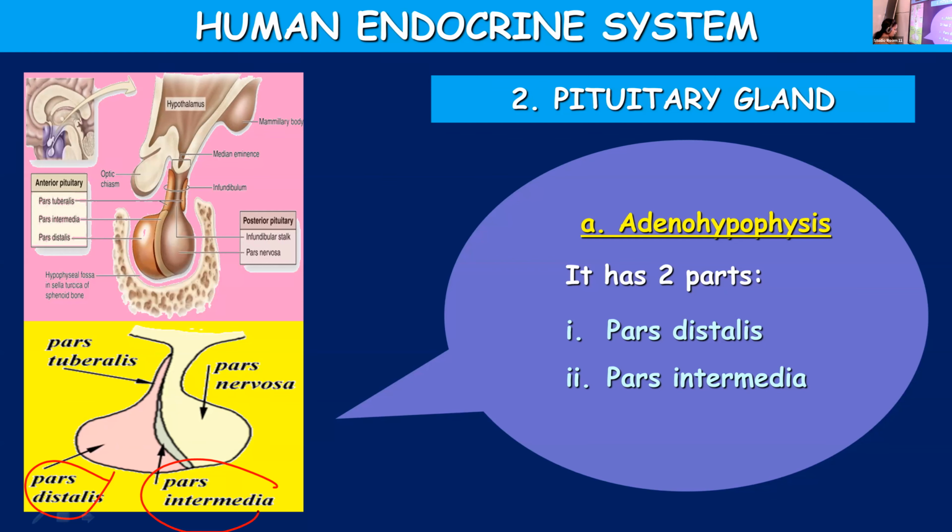And one more thing, apart from these different endocrine glands, just now I listed a few names: pituitary, pineal, thyroid, adrenal, pancreas, parathyroid, thymus, gonads, then ovaries. Apart from that, there are certain other organs in your body that also have the capacity to produce hormones.